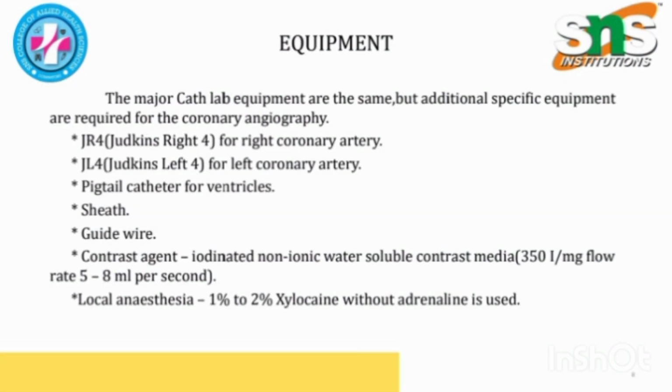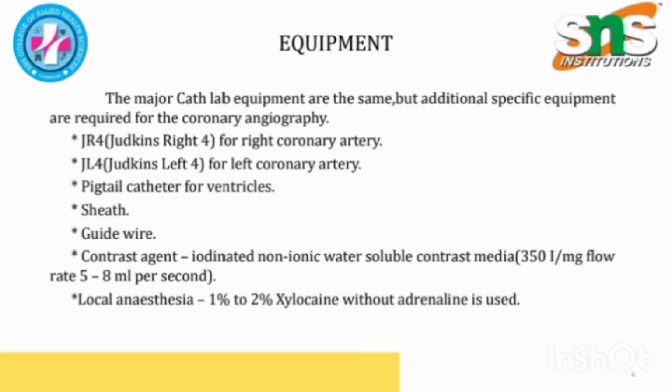Equipment. The major cath lab equipment are the same, but additional specific equipment are required for coronary angiography. JR4, Judkins right 4 for the right coronary artery, Judkins left 4 for the left coronary artery, digital catheter for ventricles, sheath, guide wire, contrast agent, iodine, non-ionic water soluble contrast media.